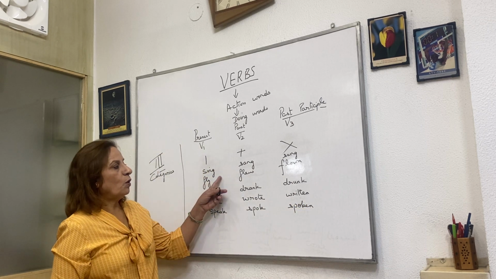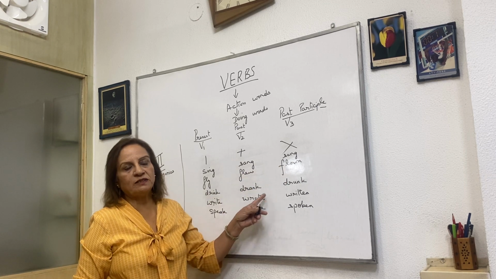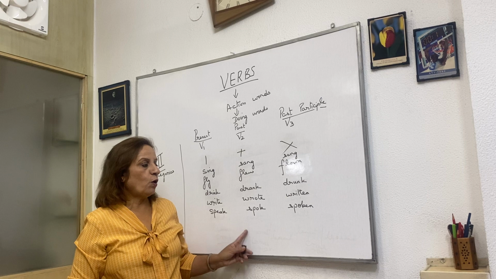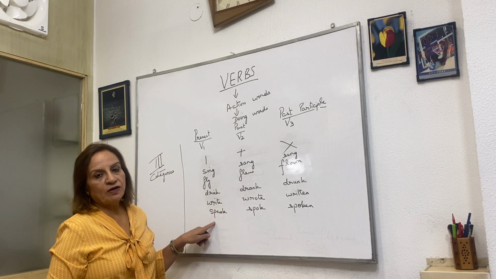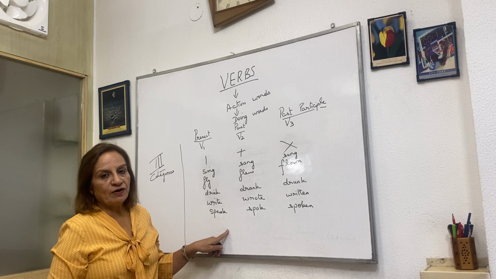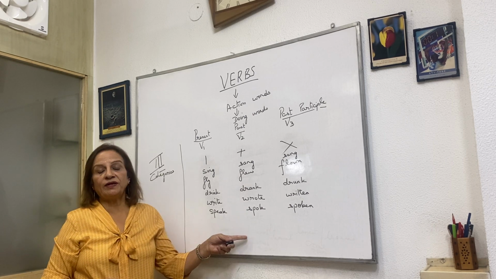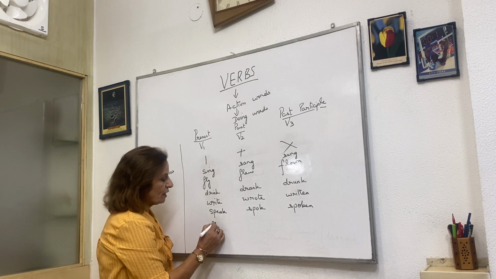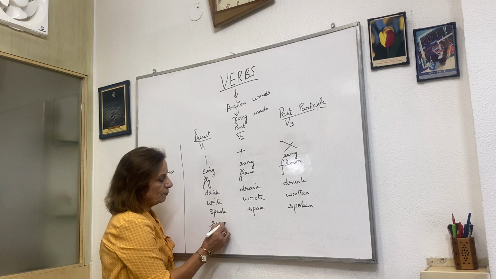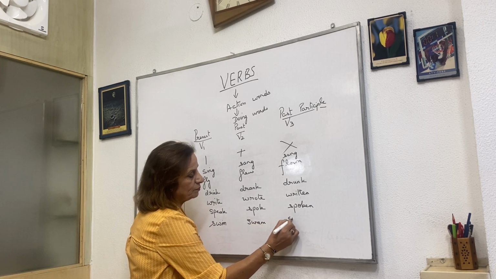So you saw all the three are different. V1, V2, V3, present, past, past participle, all three are different. Okay, so in this third category, the verbs V1, V2, V3 are all different. For example, let's take another example, swim, swam, swum.